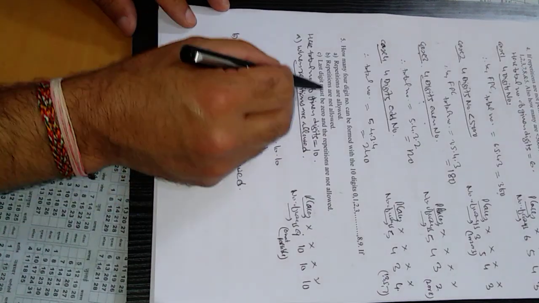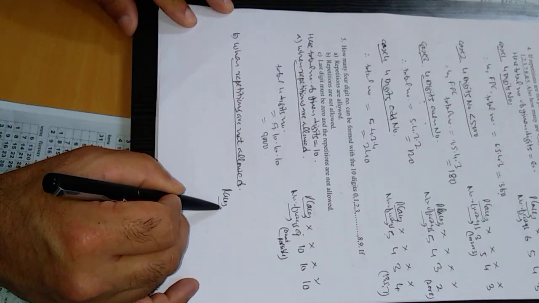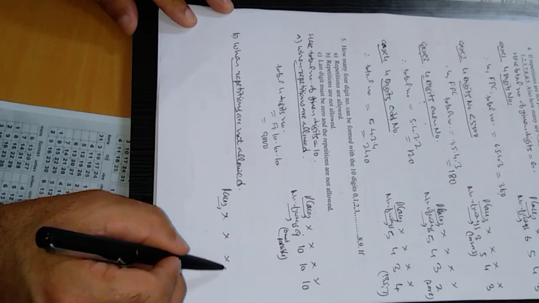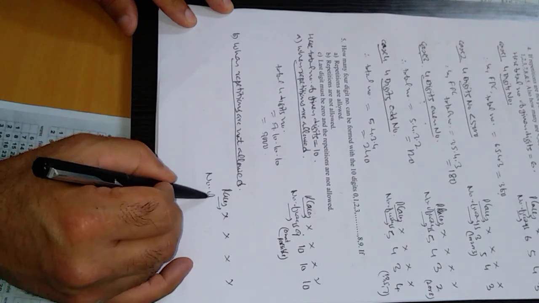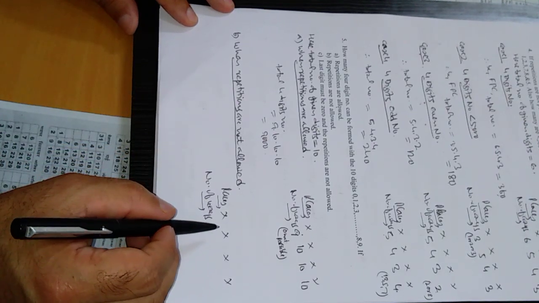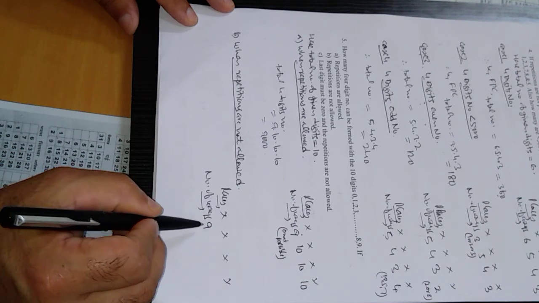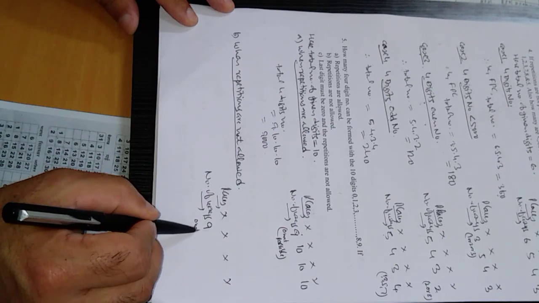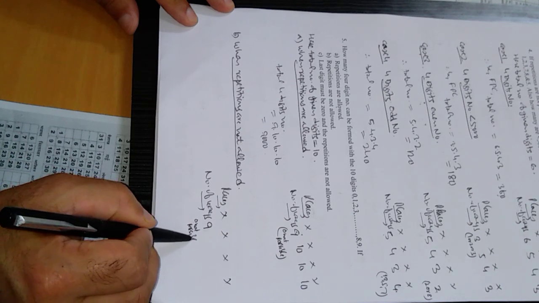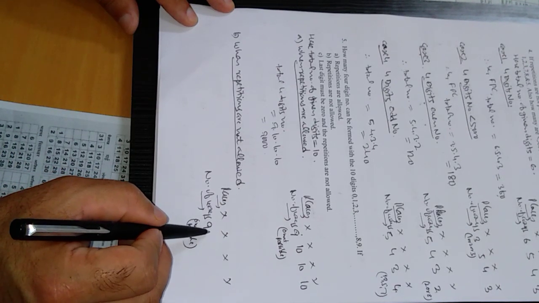Second case, when repetitions are not allowed. Again places 4, 1 2 3 4. Number of ways for filling each place. In the first case repetition was allowed. Here again this place is filled in 9 ways. 0 is not possible here, same reason. Repetition is not allowed.